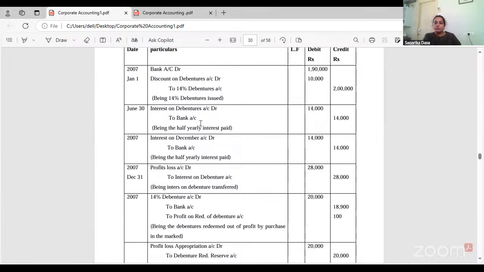But we are not paying per year, right? We are paying per month. So 28,000 into 6 divided by 12 if you do, you will get 14,000. This is half yearly interest.